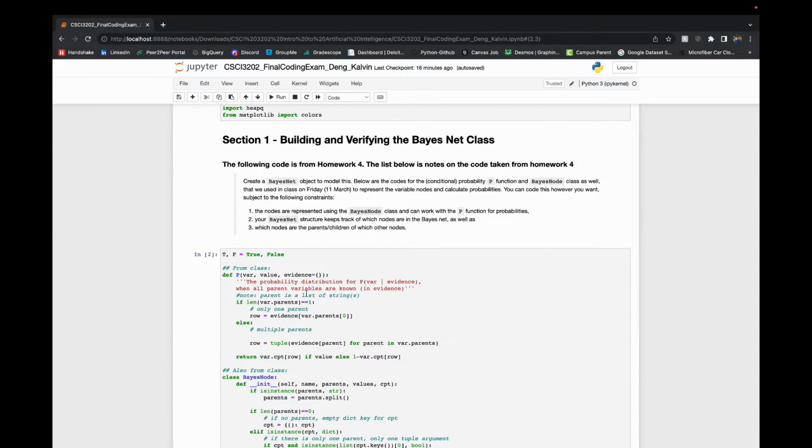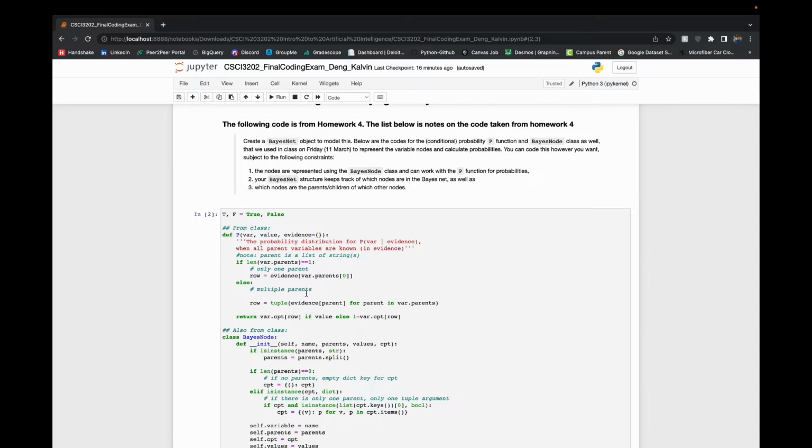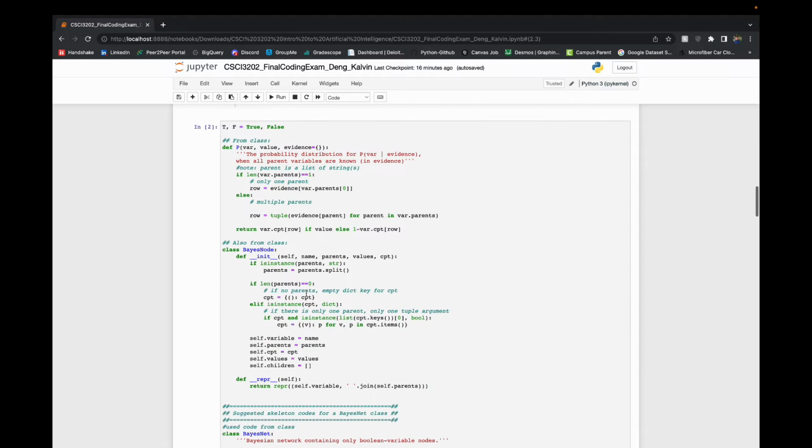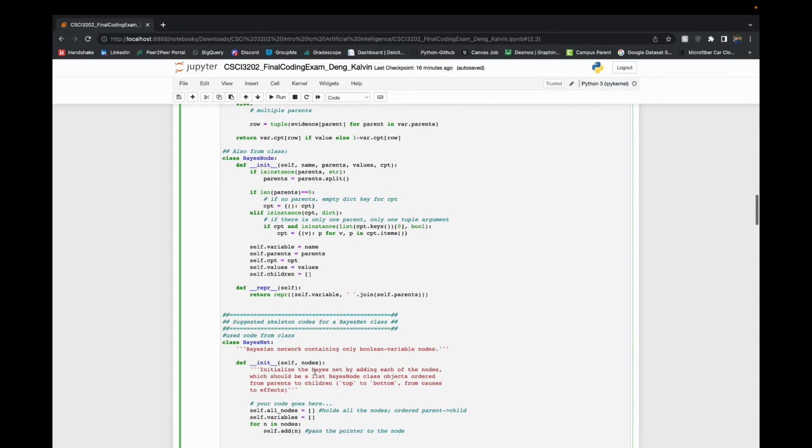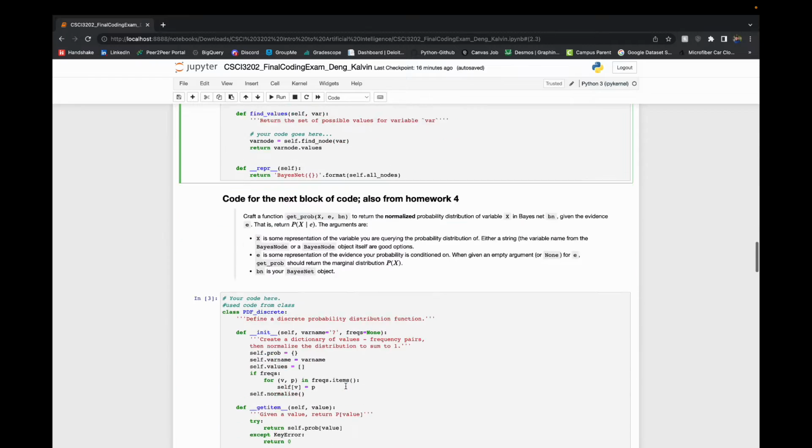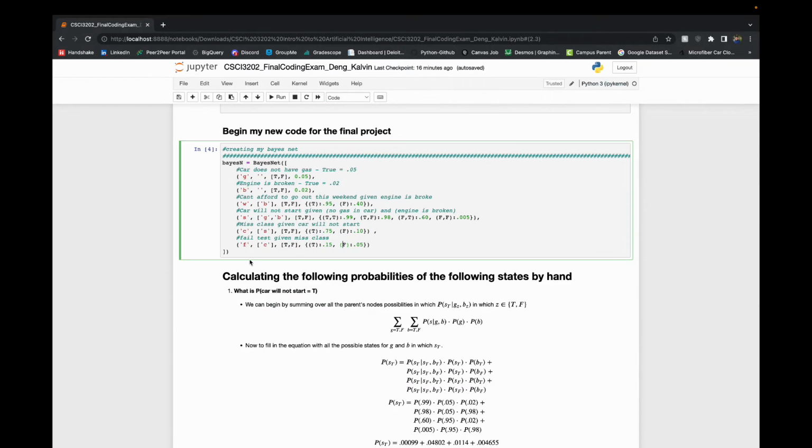So a lot of the code is going to be from homework 4, which was sort of influenced by the solutions from the BayesNet. So in order just to save time so that I can have more time to talk about the probabilities that I calculated below, I'm just going to go over this. There's notes in there and in homework 4. So we start by creating the particular BayesNet that we have right here.